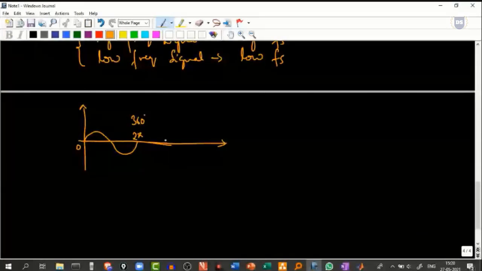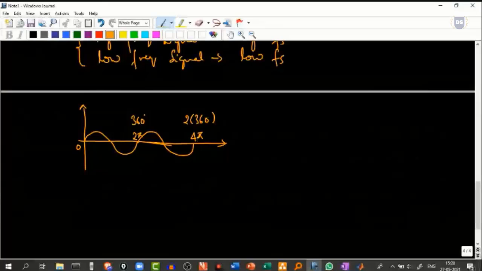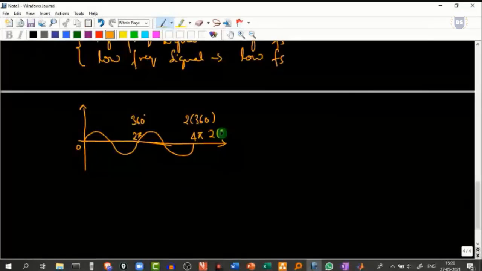And if I consider one more cycle, this ends at 4 pi, or 2 times 360 degrees. I can also rewrite this as 2 times 2 pi, and in turn it's as good as 2 into 360 degrees. So for this experiment, we are trying to consider 2 full cycles. This is our first cycle, and this is our second cycle.